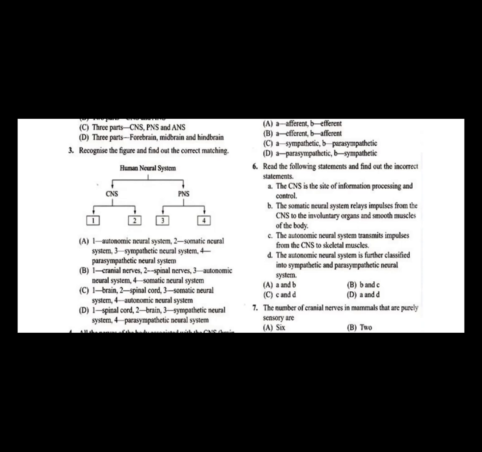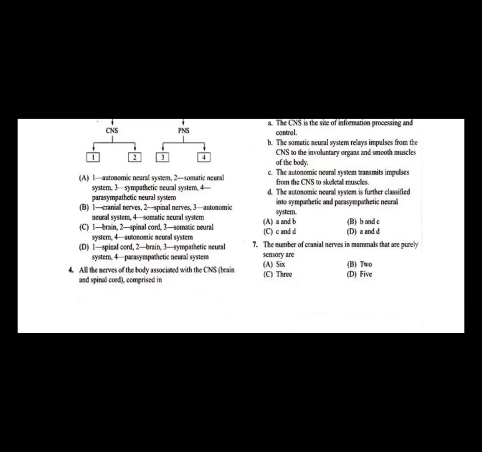And what about statement C? The autonomic nervous system transmits impulse from the central nervous system is right, but to the smooth muscle, not to the skeletal, because smooth muscles are involuntary. The self-regulated autonomic nervous system is going to control smooth muscle, whereas the somatic nervous system is going to control the voluntary skeletal muscle. So statements B and C are wrong, whereas the remaining statements, A and D, are right. So question number 6 answer is B, that is, statements B and C are wrong.